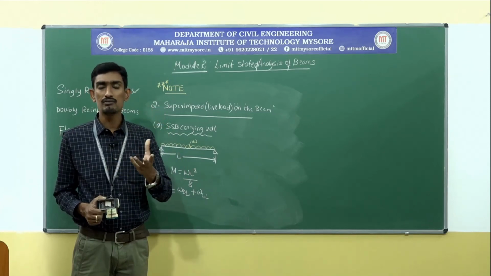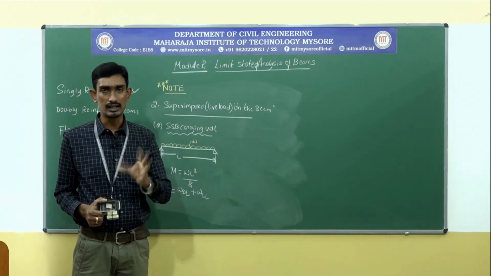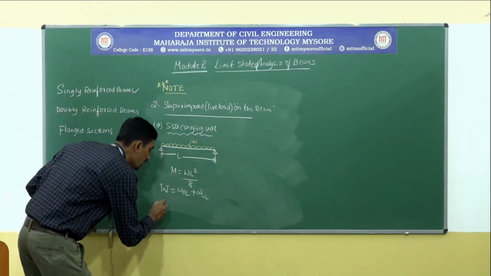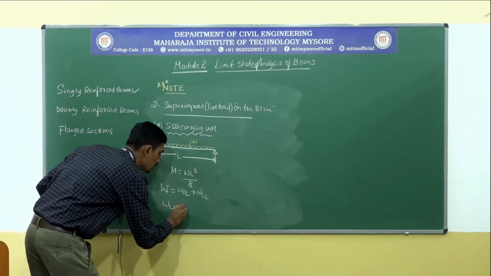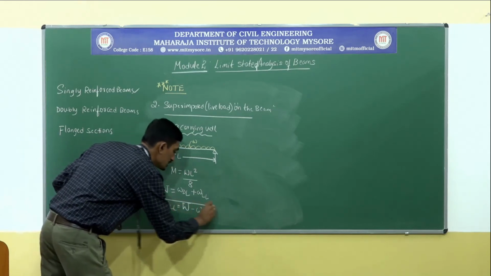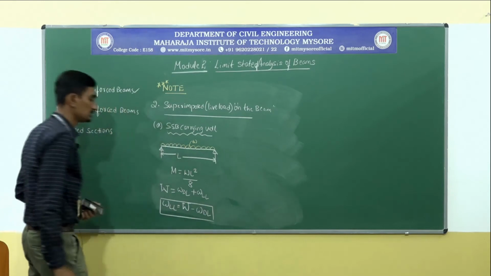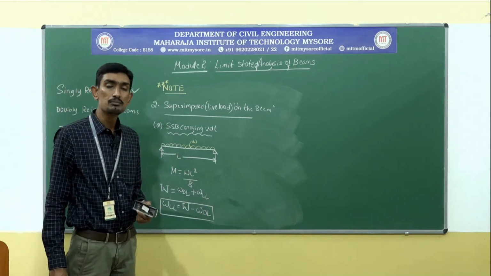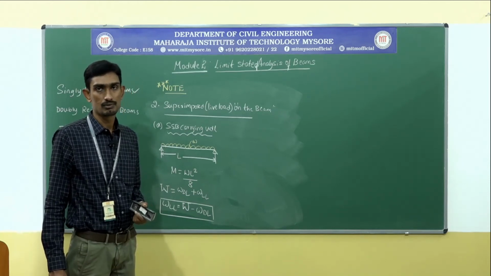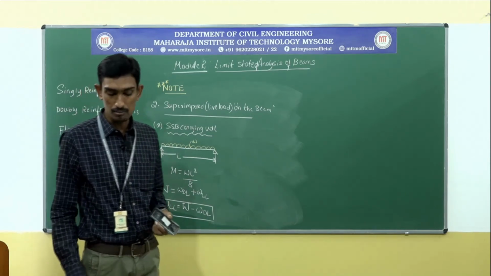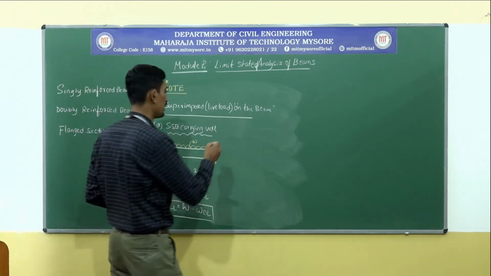So this is the way we are going to consider or calculate. Therefore, if I want live load, now WLL is equal to total load minus WDL. So this is the way we are going to calculate the superimposed load acting on the simply supported beam subjected to UDL. Is it clear?